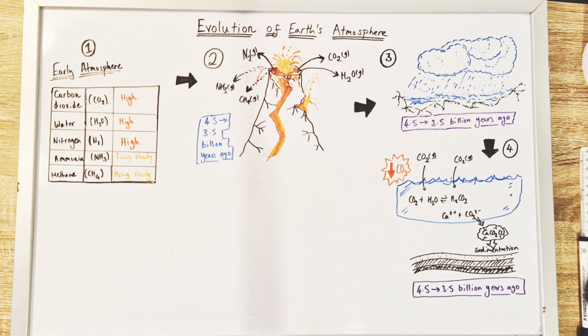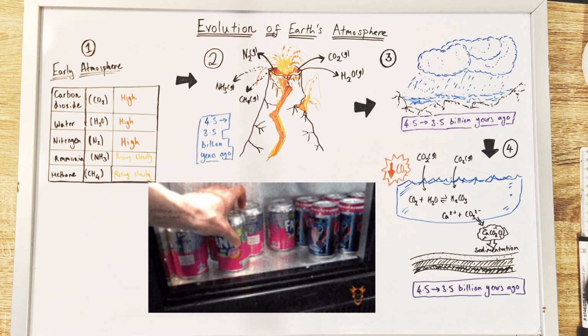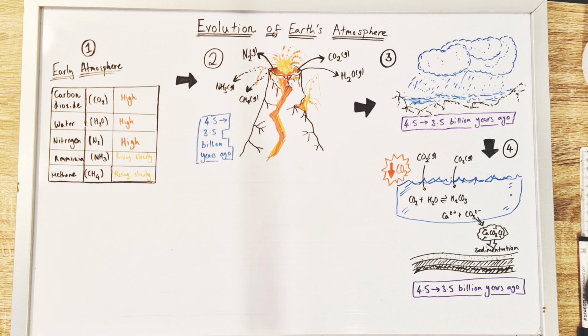And as temperatures drop and drop, more and more carbon dioxide can dissolve into the oceans. Strange idea, but liquids dissolve greater amounts of gases at lower temperatures. It's actually the reason you put your carbonated drinks in the fridge to keep them cold. Not because cold drinks taste great, but also it's helping to keep the carbon dioxide dissolved in the drink so it stays fizzy.